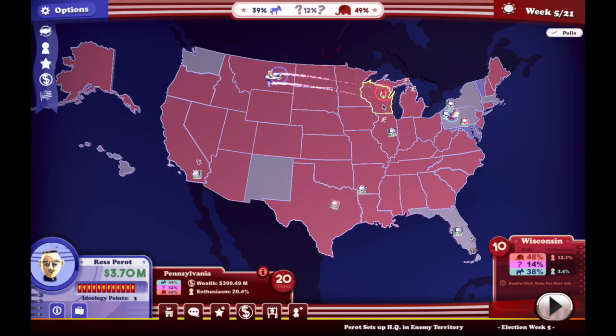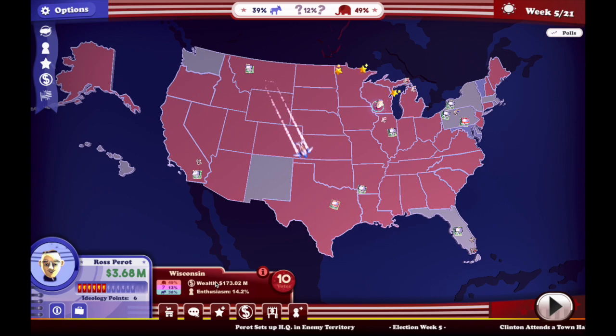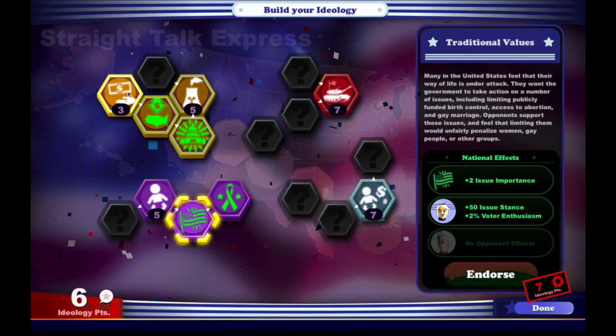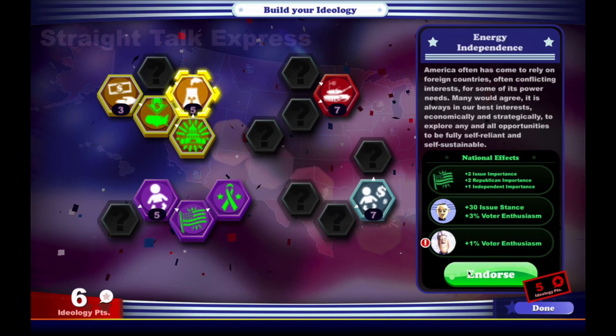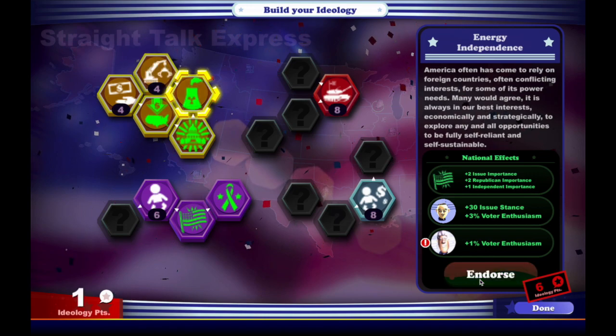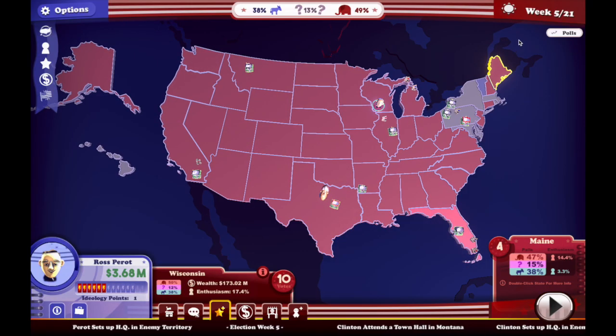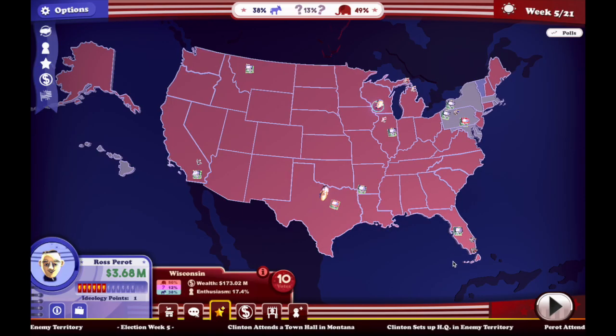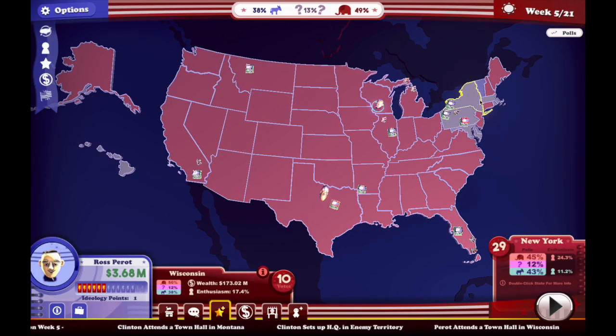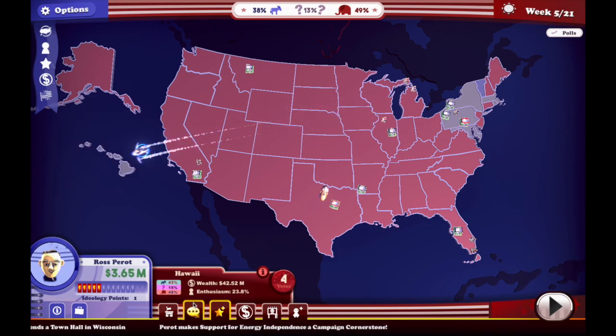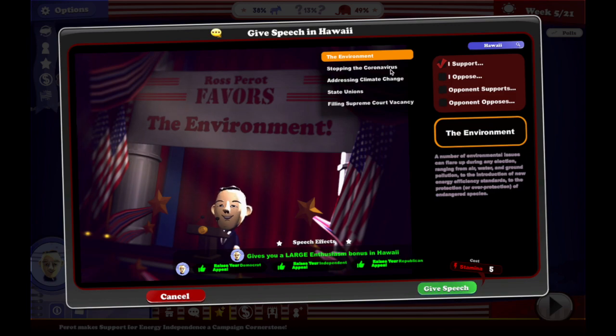We're going to get our town hall here. You have 6 ideology points. And I think he might have liked something along the lines of energy independence. He liked economic nationalism. So I feel like that could fit within his ideology. Is there anywhere where we're behind where we can sort of come in and try to take the lead? Hawaii, it looks like. Maybe just a speech here and a visit here in Hawaii will help us.